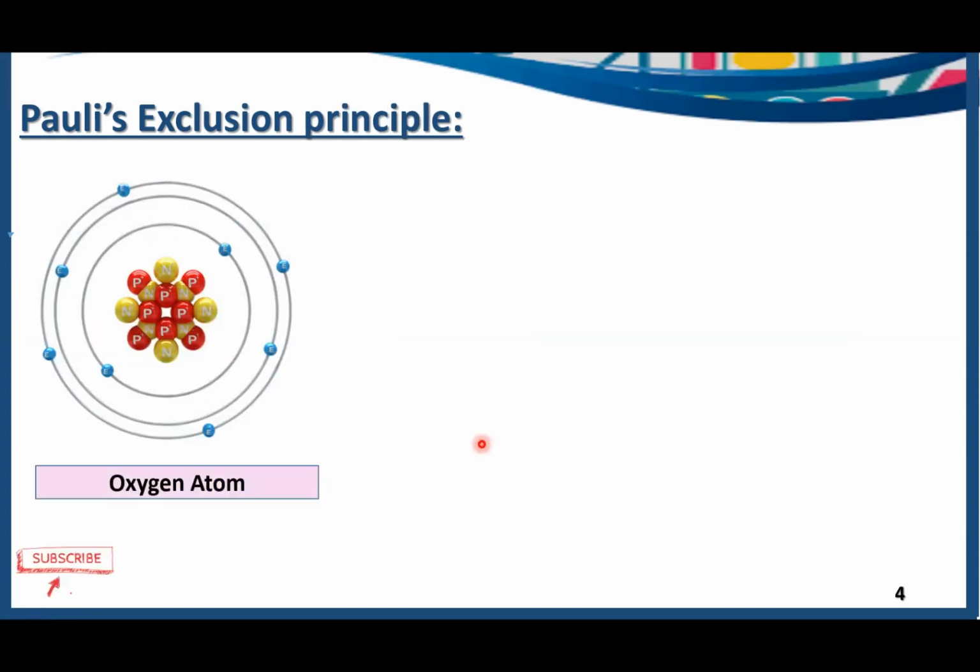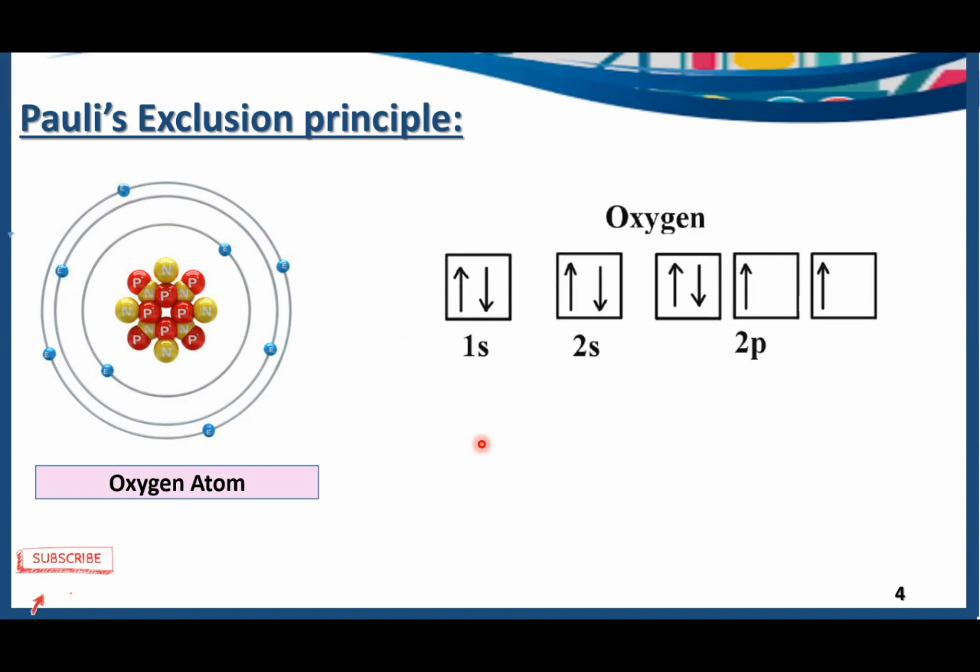Here, this is an atom of oxygen, and this is the electronic configuration of oxygen. In 1s we have 2 electrons, in 2s we have 2 electrons, and in 2p we have 4 electrons. So in the 2px we have 2 electrons. Now these 2 electrons have opposite spin, this electron and this electron.